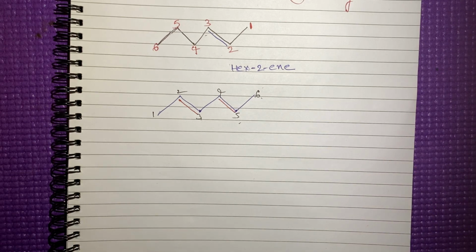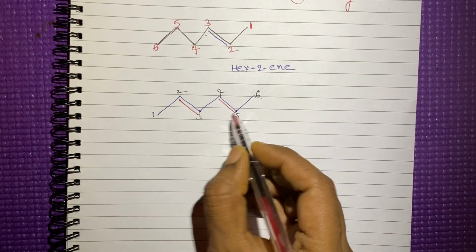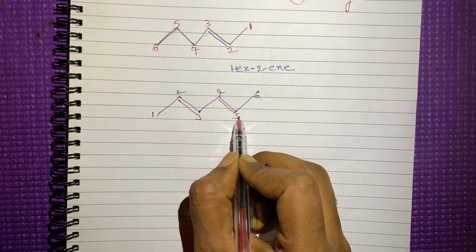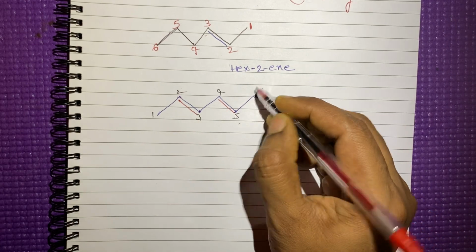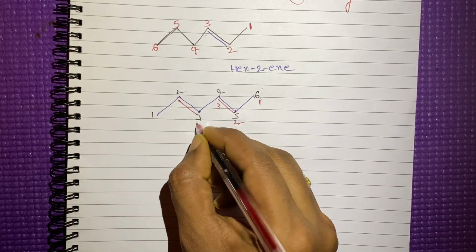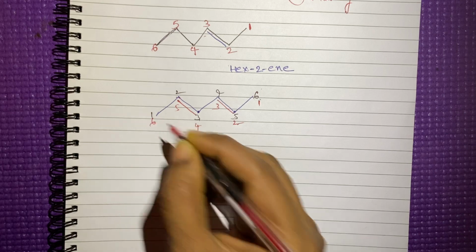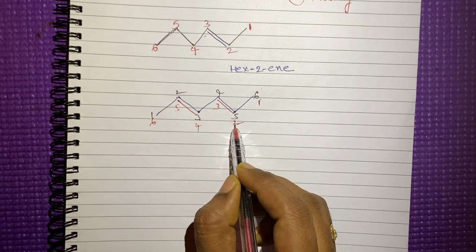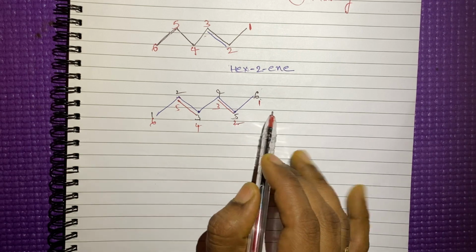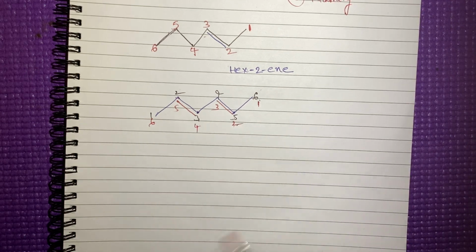If I give the numbering from this side, the double bonds are there in the second position and the fifth position, right? If I give the number from this side, 1, 2, 3, 4, 5, 6, second position and the fifth position again. There is no difference, so we can give the number from this side or this side. Okay. The next step is naming.